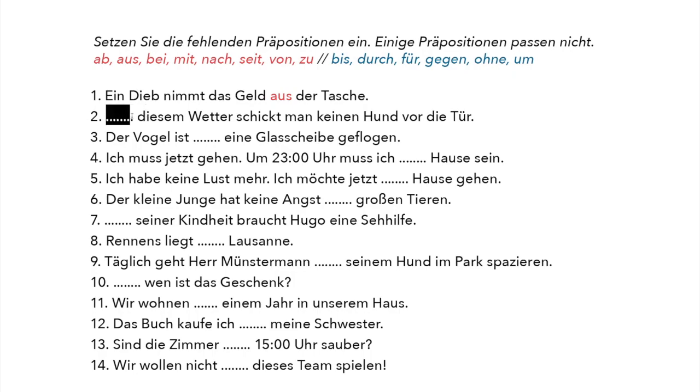So in German we say "bei diesem Wetter," bei diesem Wetter. Locutions like this, ways to speak in German, you can find online. You can just go to a dictionary or you can type it simply in Google and see what you can find there. The rest of the exercises is exactly in this sense.